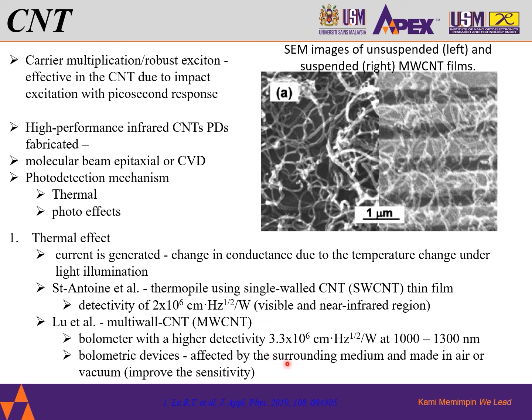These bolometric devices are affected by the surrounding medium, made of air or vacuum, to improve the sensitivity of the devices. So as you can see here on the left are the unsuspended images using SEM, and here on the right is the suspended. If we are talking about multi-wall CNT, all of this is multi-wall CNT, even a single one. This is a multi-wall single CNT. It is called multi-wall CNT because the structure of the CNT itself has multiple walls, unlike the single wall. For single wall, we can directly see the chirality of the CNT.